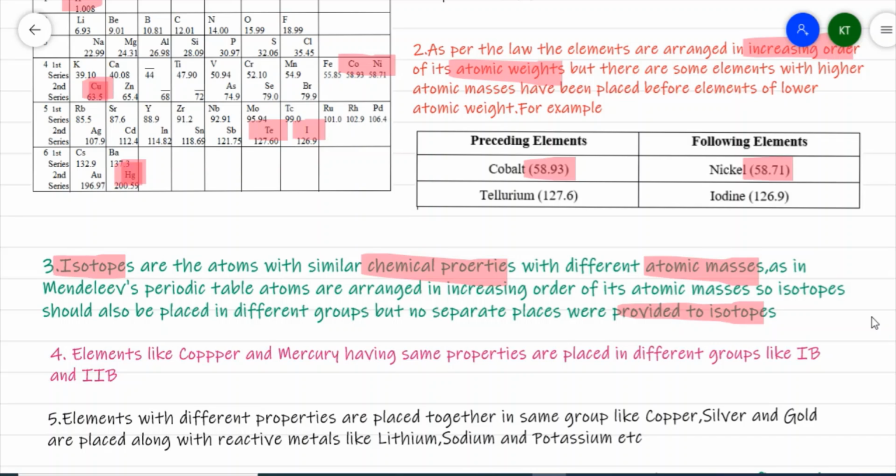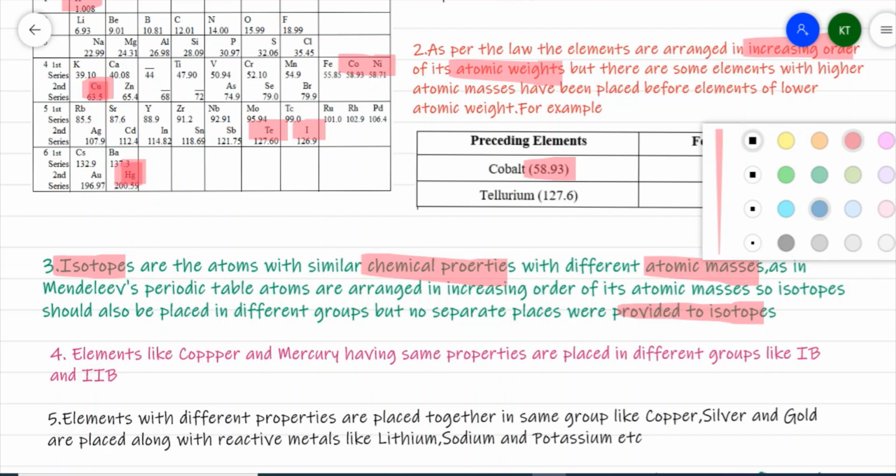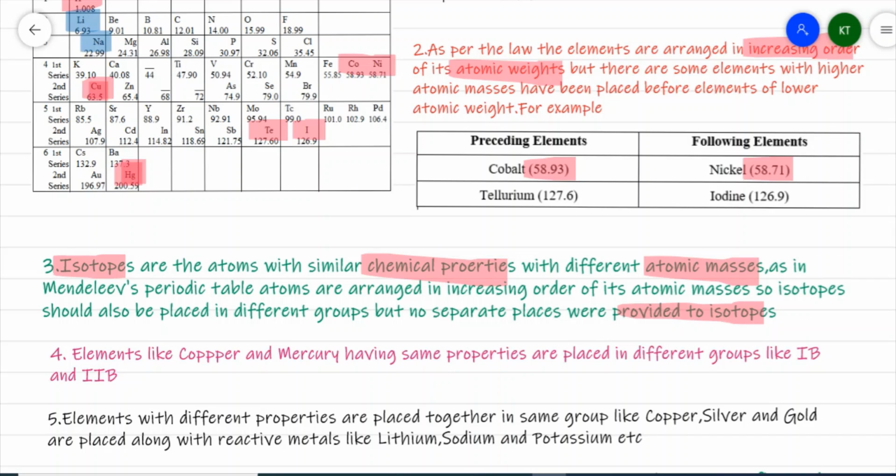Then, if you look carefully, I have lithium, sodium and potassium. These three elements possess the same property: they are reactive. But along with them, copper, silver and gold have also been placed. There is a great difference in the reactivity of these six elements.